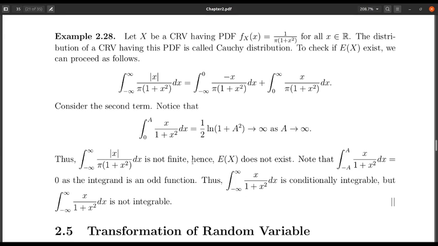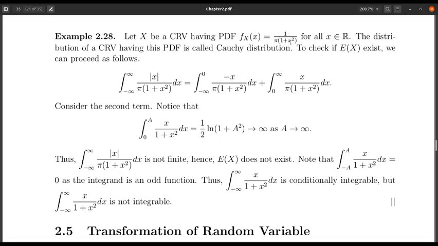Let us now consider one of the cases for a continuous random variable where expectation does not exist. So let us talk about this density function. You can take this, show that this is a density function, because you need to show only that this quantity is greater than or equal to 0. This function is greater than or equal to 0 for all x belongs to R, which is straightforward from the expression. And then you need to show that the integration of the function over the whole real line is 1.